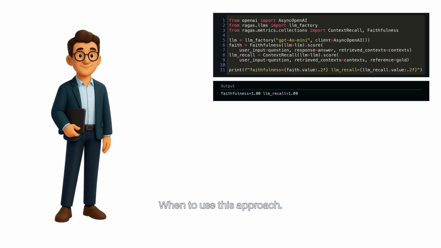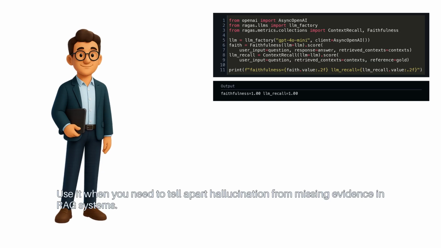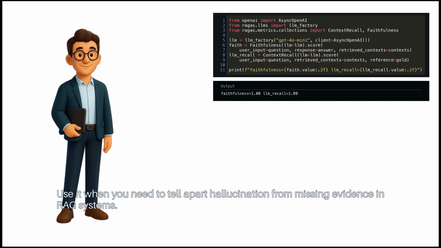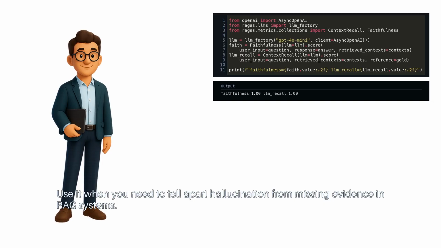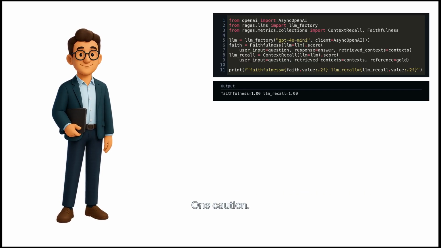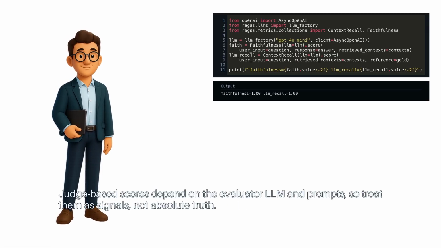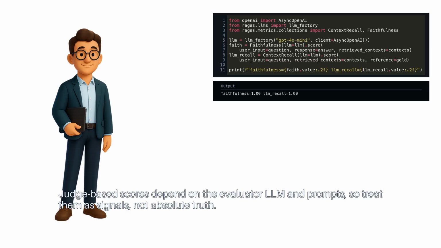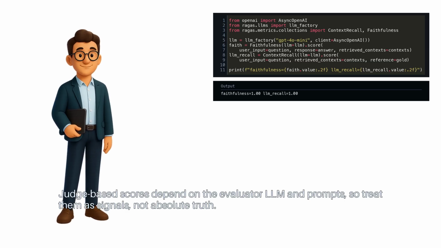When to use this approach? Use it when you need to tell apart hallucination from missing evidence in RAG systems. It is especially useful for datasets with short claims and a small set of supporting passages. One caution: judge-based scores depend on the evaluator LLM and prompts, so treat them as signals, not absolute truth.